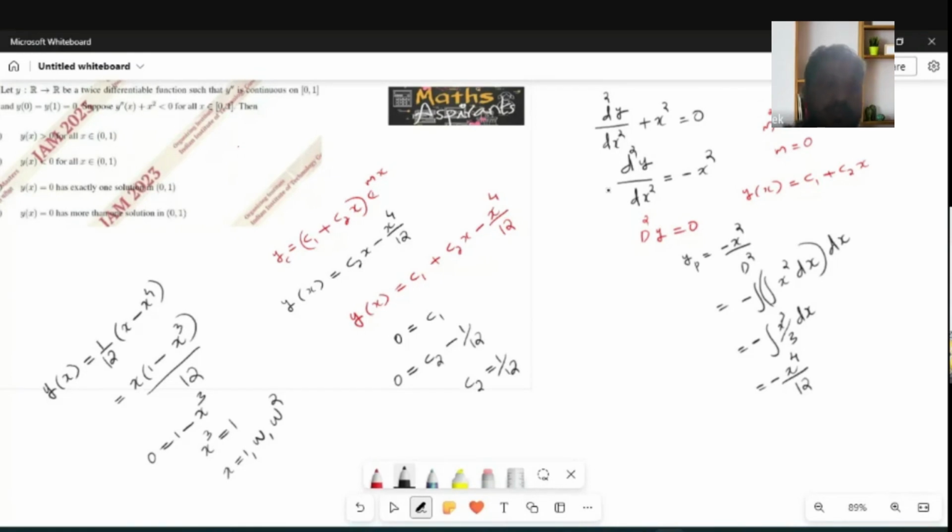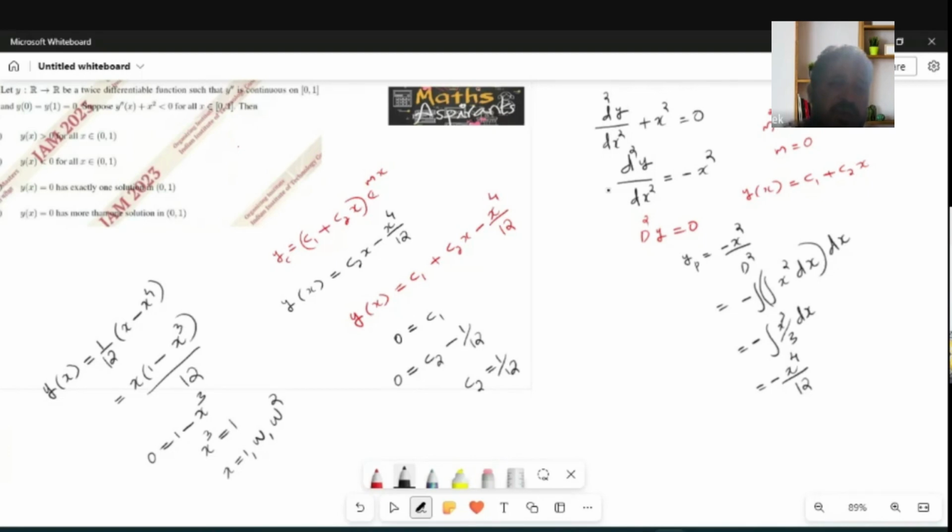So you see, y of x equal to 0 has more than one solution in the open interval 0, 1.